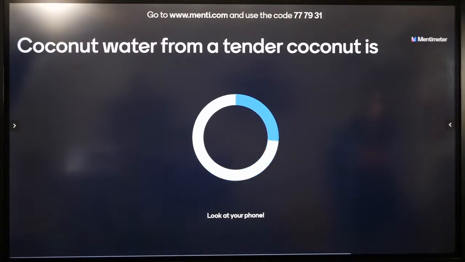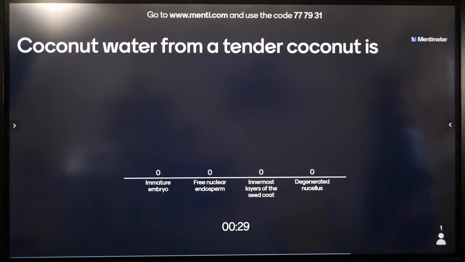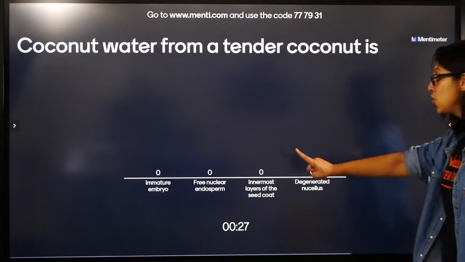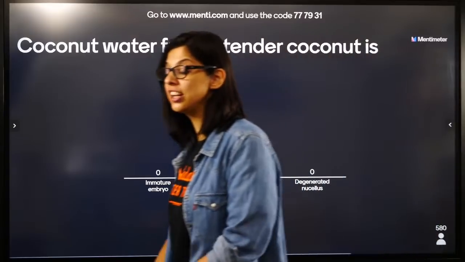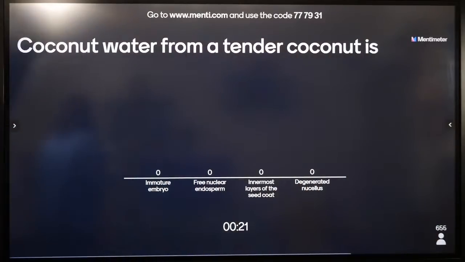Tender coconut, जो हरा coconut होता है, उसका नारियल पानी कैसा होता है? Immature embryo, free nuclear endosperm, innermost layers of the seed coat, or the degenerated nucellus.